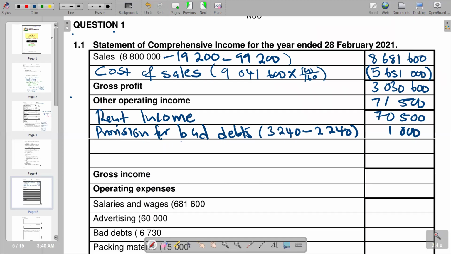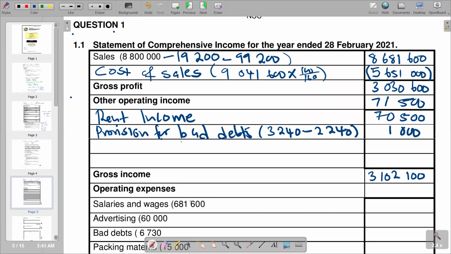So in that case now, if we add, the total that we are supposed to get should come here. Yes, our gross income is 3,102,100. So basically, that's what we have in that case. Then from there, we're going to the operating expenses section. So the total is supposed to come on salaries and wages.